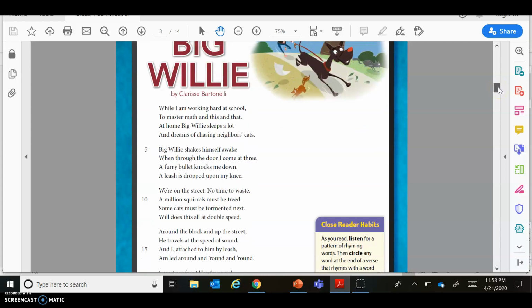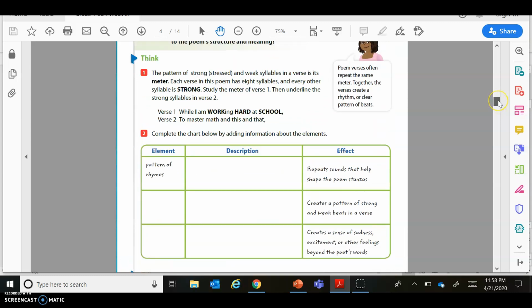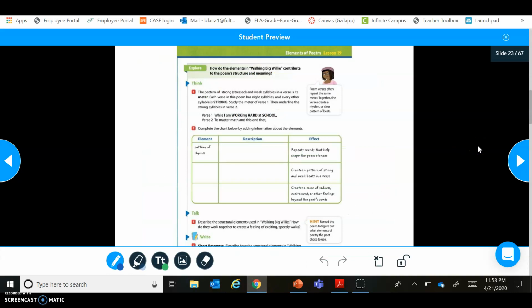So we just read the story of Walking Big Willie, and now we are going to flip on over to page 301, because we have another graphic organizer that's going to help us truly understand what we just read. If you're using your Nearpod, this is the perfect time to start typing. So it says think. The pattern of strong or stressed and weak syllables in a verse is its meter. Each verse in this poem has 8 syllables, and every other syllable is strong. Study the meter of verse 1, then underline the strong syllables in verse 2.